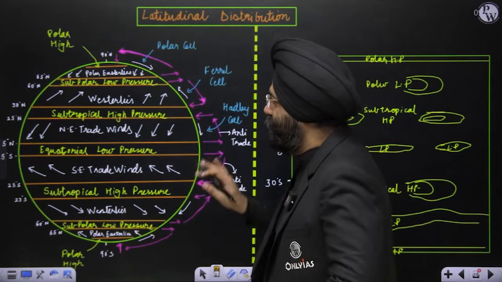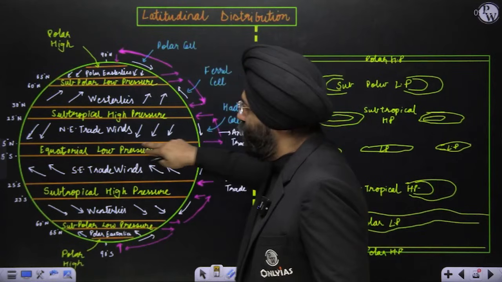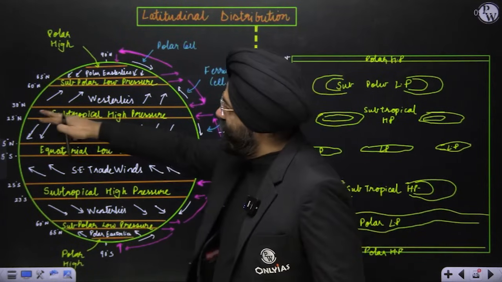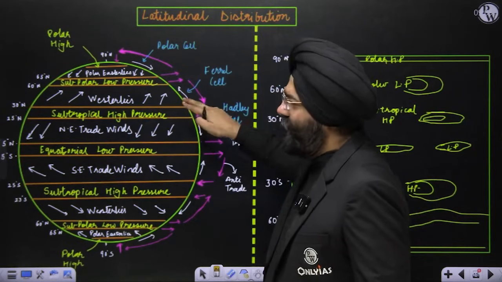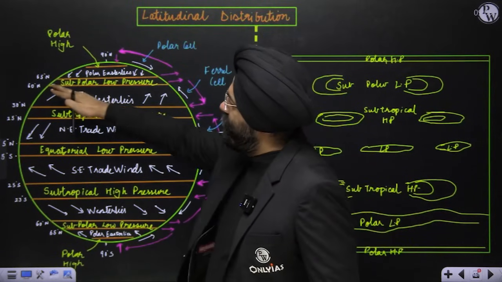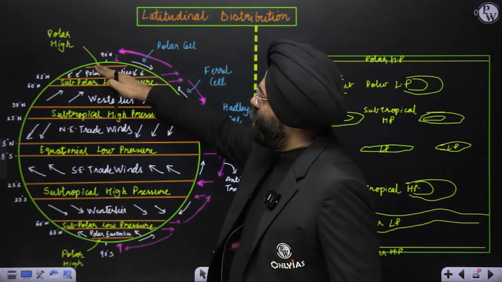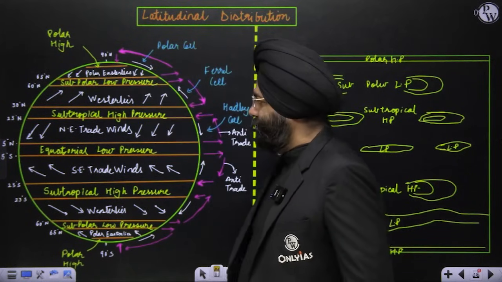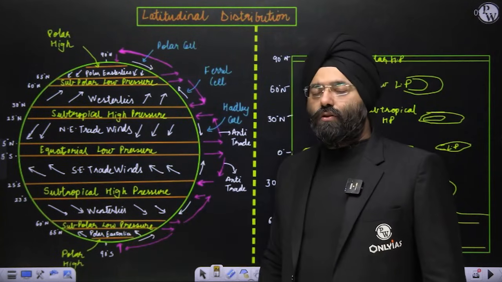So what happens generally: between 5 degrees north and 5 degrees south, there is equatorial low pressure. Between 25 and 30 degrees, there is subtropical high pressure. I'll be explaining the reasons. Between 60 and 65 degrees, there is subpolar low pressure. And on the top, there is polar high pressure. Similarly, it exists in the southern hemisphere also.